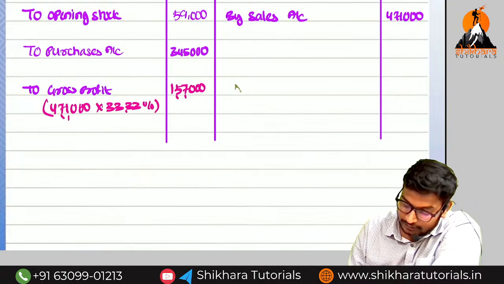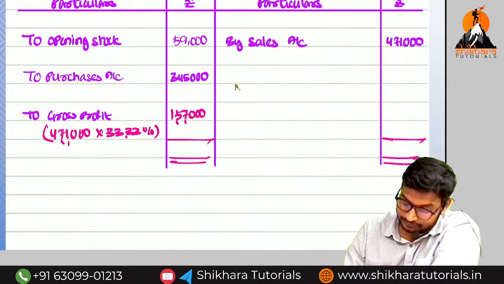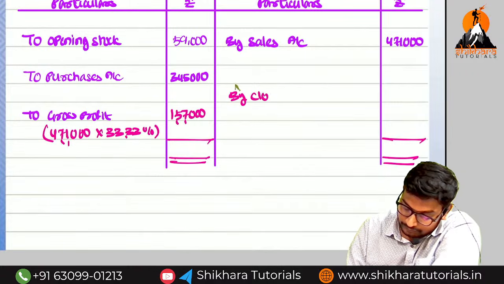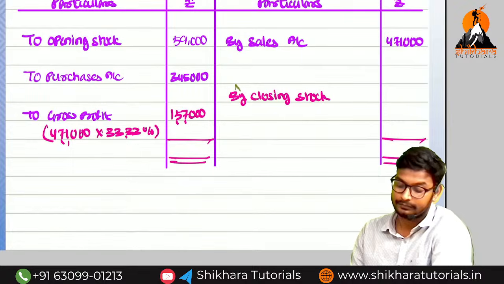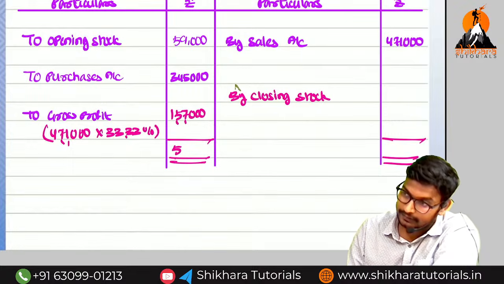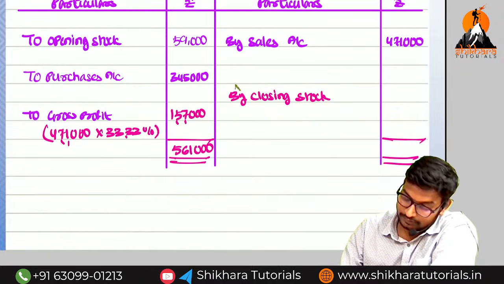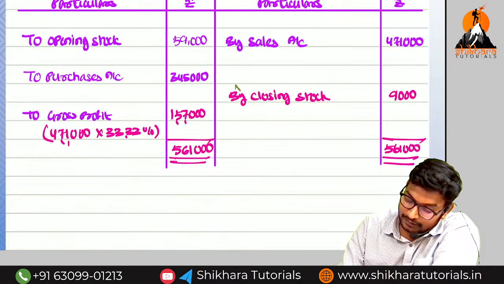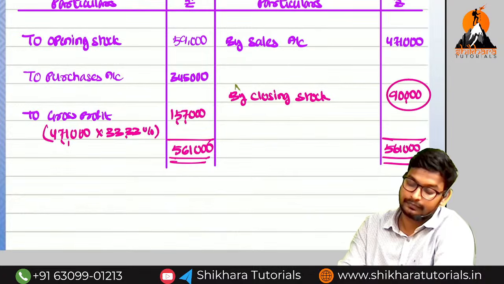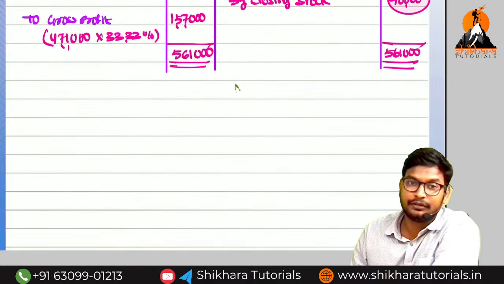But this is not the balancing figure. What is the balancing figure? Closing stock. How much? 5,61,000. What is the balance? 90,000. Okay guys?